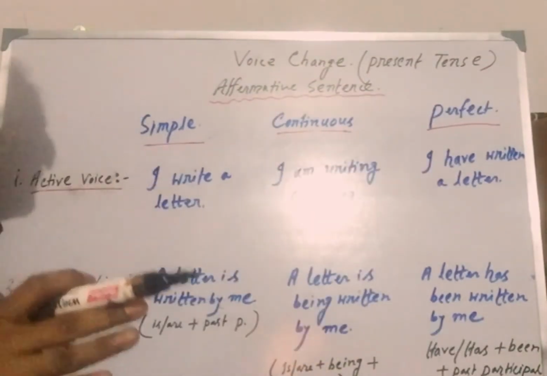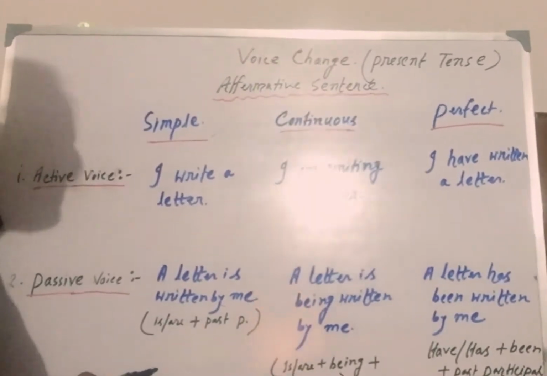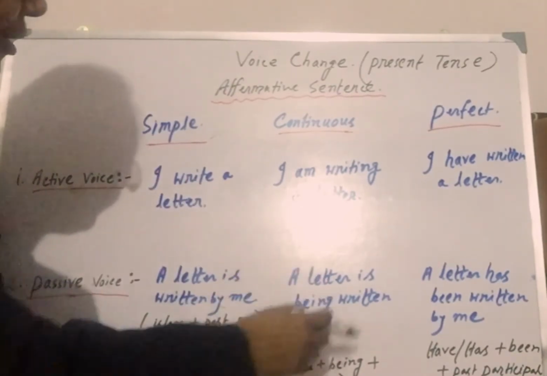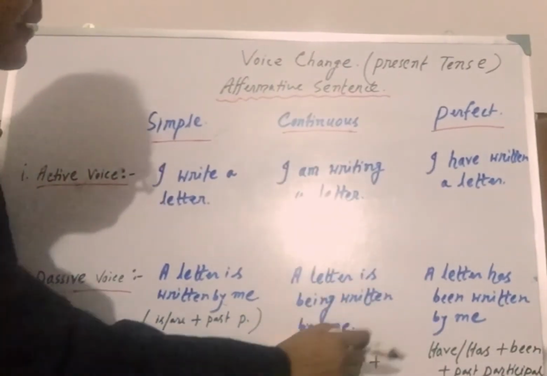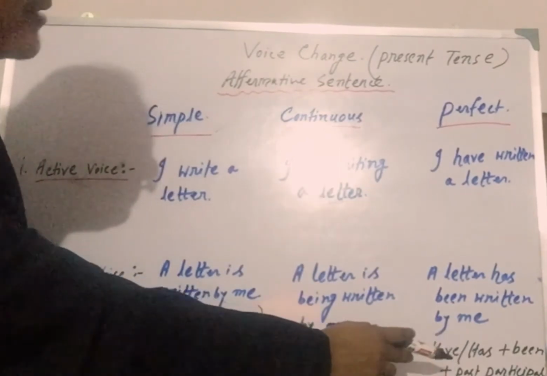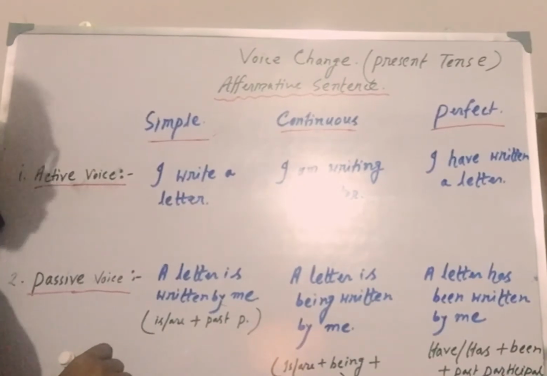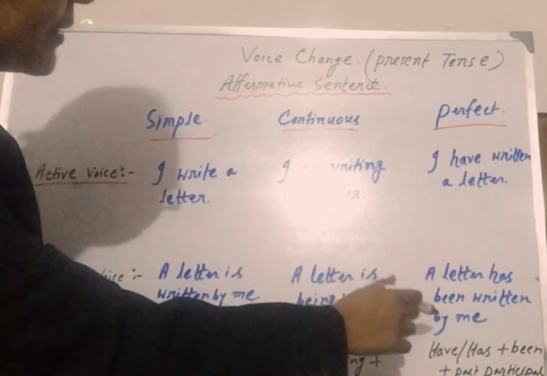So we all have already identified subject, object and verb, and also we have already identified that it is present perfect tense. So what is the structure of passive voice of this tense? First, object plus auxiliary verb have or has plus been plus past participle form of the main verb plus by plus subject. Clear? So what is the correct answer? A letter has been written by me.